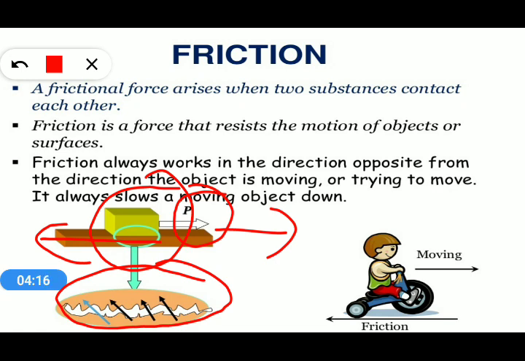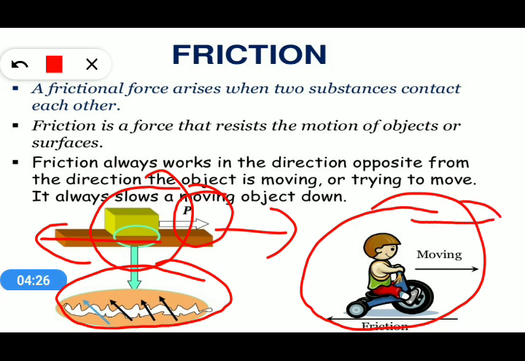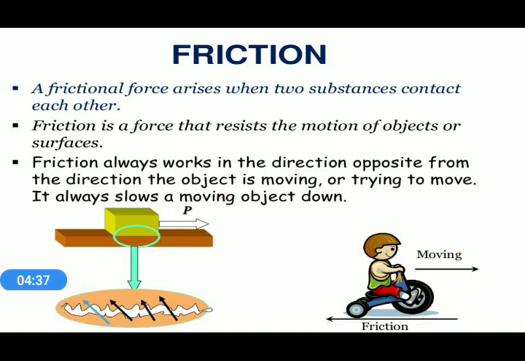In the other picture you have seen, the boy is trying to move his tricycle in the right hand direction, then the friction works in the opposite direction, that means in the left hand direction. So according to that, friction is a force which opposes the motion, and it is always applied opposite to the motion of the object.